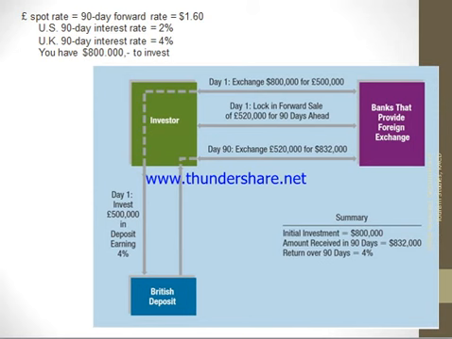So it is something like this. A US investor buys British pounds. He has 8 lakh dollars. He buys British pounds and invests them in the bank at 4%. And he makes a forward contract for 90 days. At the end of 90 days, he gets the deposit, that is 5 lakhs plus 20,000, which he converts to get 8 lakh 32,000. So he's getting a profit of 32,000 in 3 months because of the difference in the interest rate. This is called covered interest arbitrage.